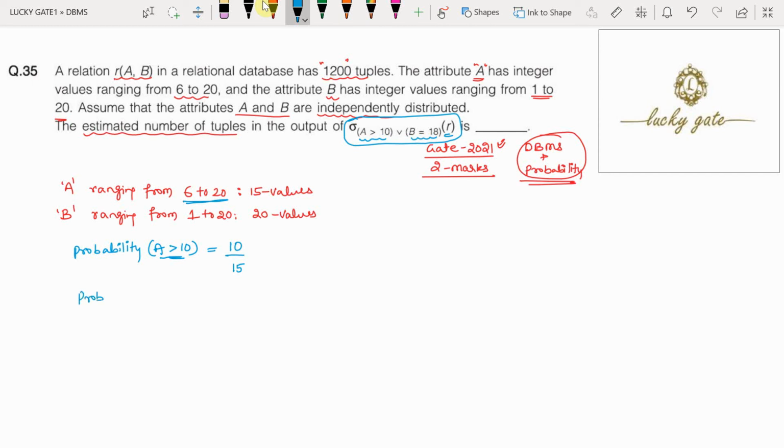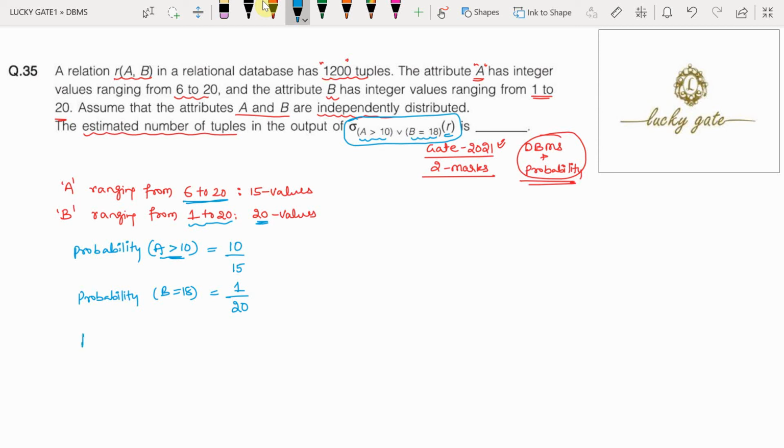Similarly, we need to find the probability of B equal to 18. Among the values of B from 1 to 20, for B equal to 18 there is only one favorable case out of 20. So the probability of B equal to 18 is 1 by 20.